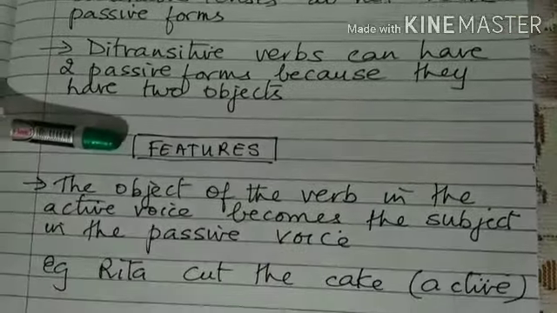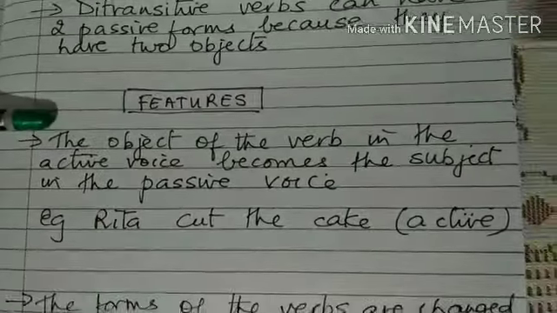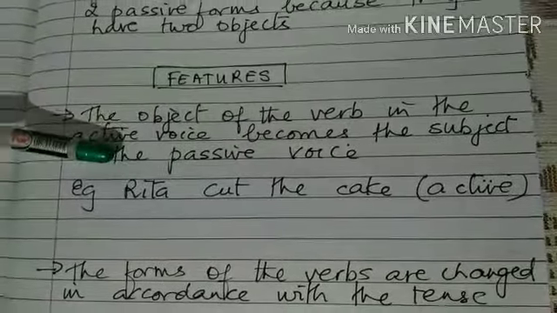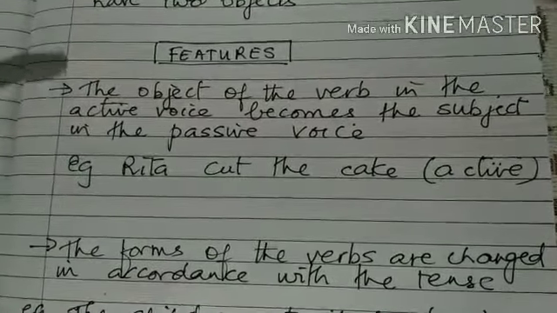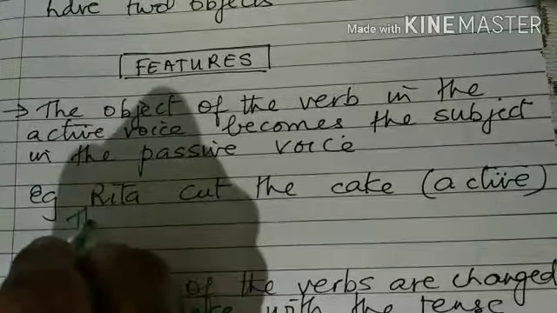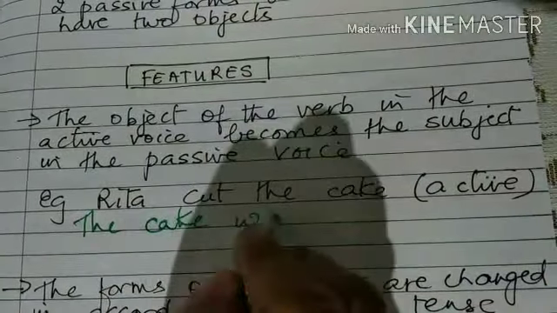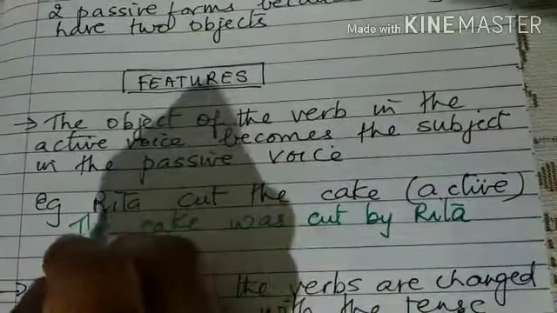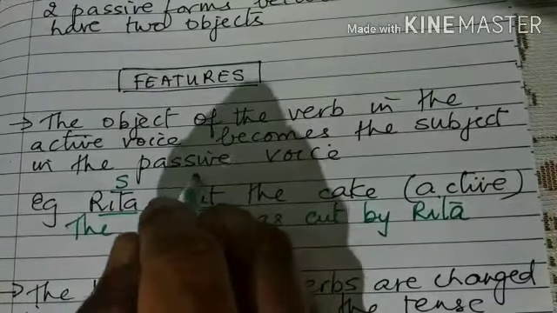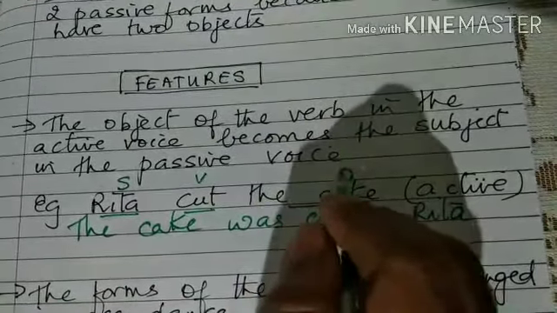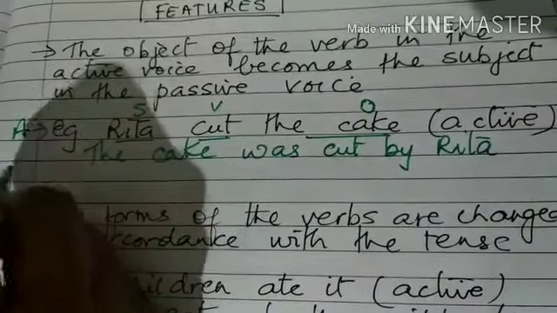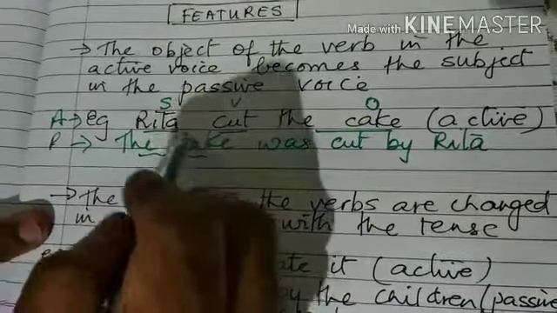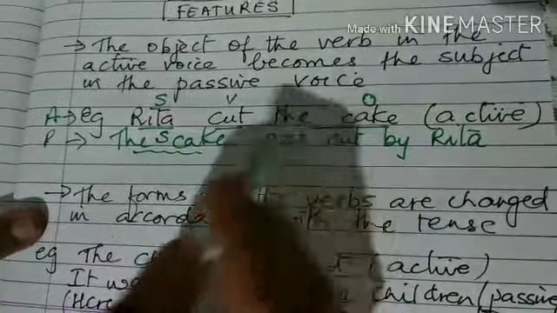Now, what are the features of passive voice? The object of the verb in the active voice becomes the subject in the passive voice. For example, Rita cut the cake becomes the cake was cut by Rita. So here Rita is the subject, cut is the verb and cake is the object. This is active voice and that changes to the cake, which is the object, now taking the place of the subject. So here the object becomes the subject.